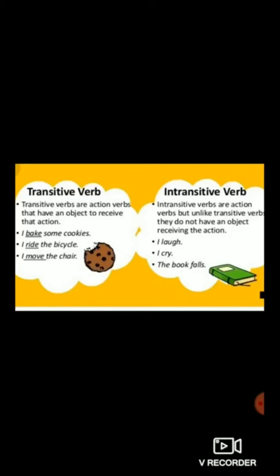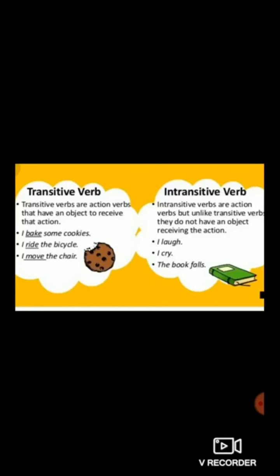Let's see the second example. I ride the bicycle. Now, dear children, in this example, the word ride is a verb because it denotes an action. And the bicycle is an object.